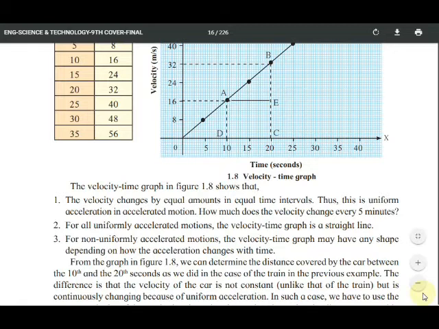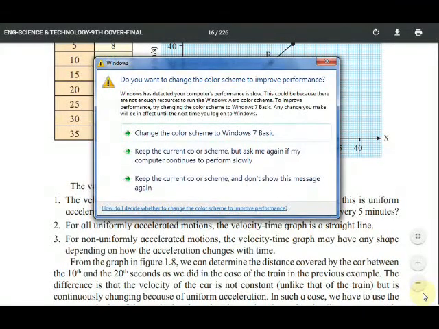For all uniformly accelerated motions, the velocity time graph is a straight line. Just now we have seen. For non-uniformly accelerated motion, the velocity time graph may have any shape depending on how the acceleration changes with the time.